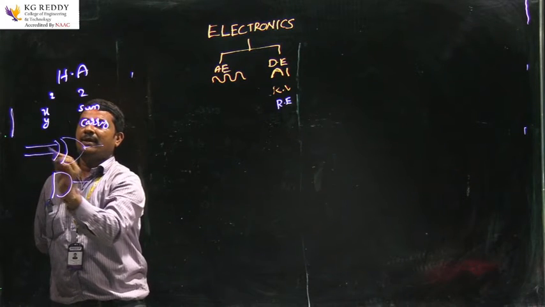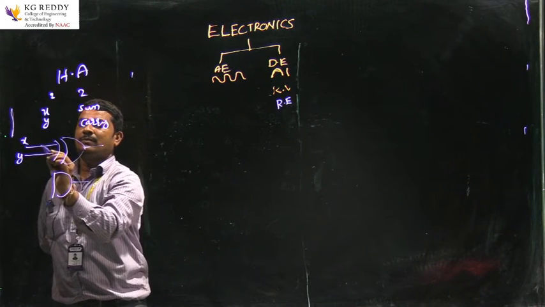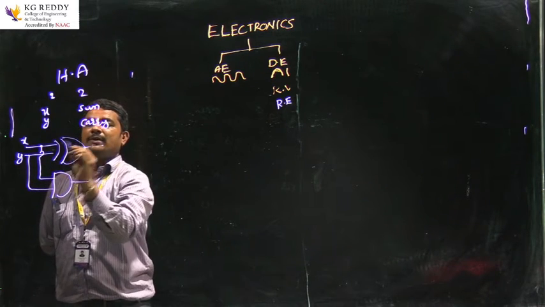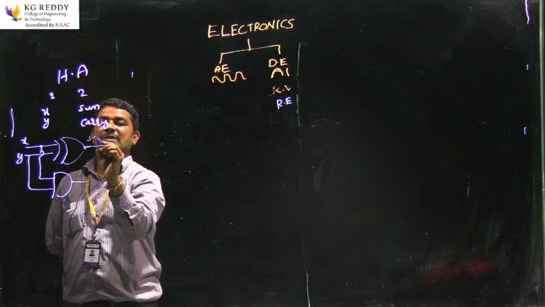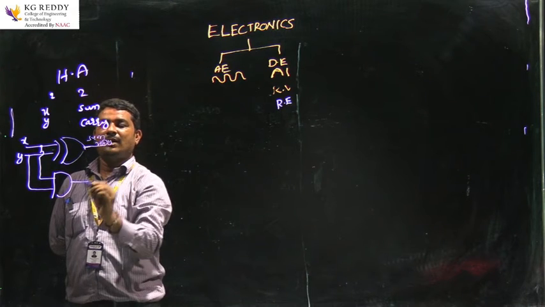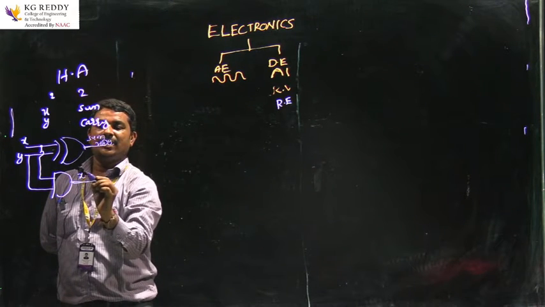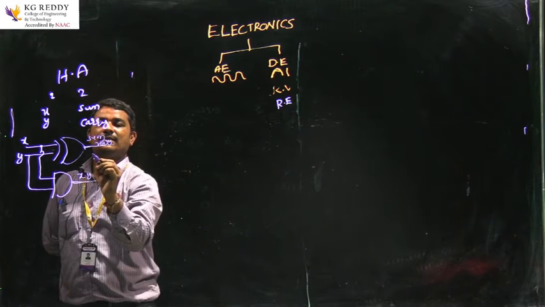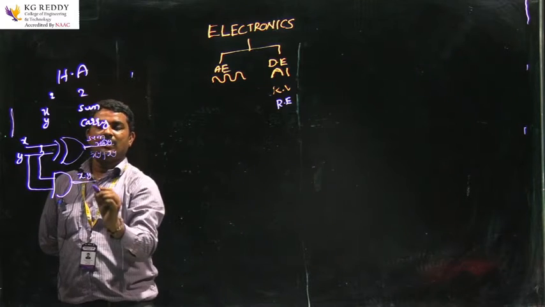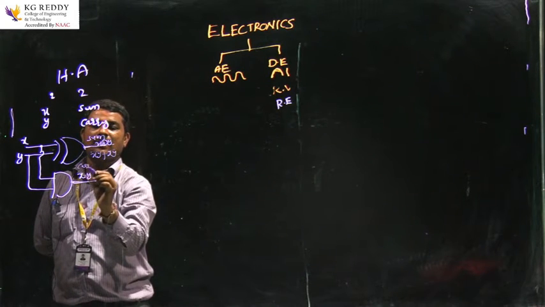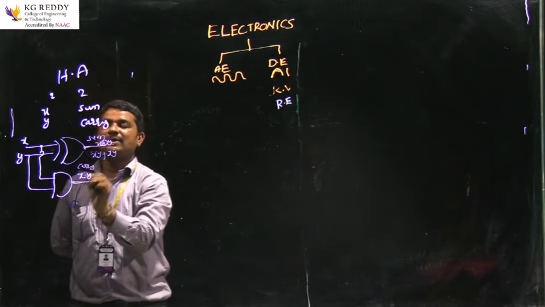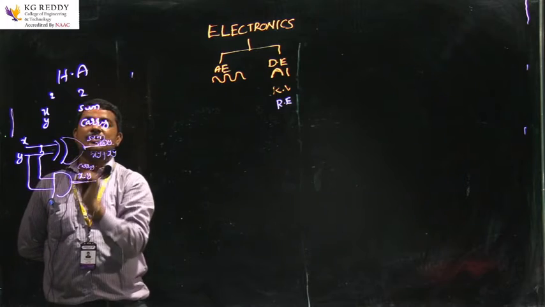Let us take x, y as the inputs, and the sum expression for the exclusive OR gate is x exclusive-OR y, which is x bar y plus x y bar, and the carry expression is x into y. This carry expression is the product x into y. That's why we are taking an AND gate. The AND gate's purpose is x into y, the product form. This exclusive OR gate is for the sum.